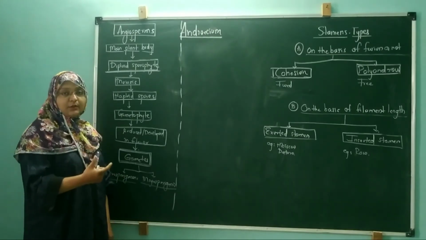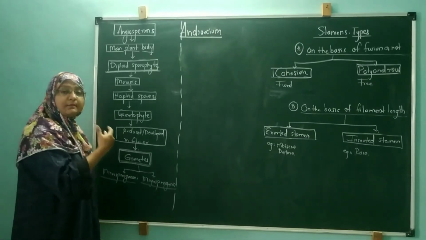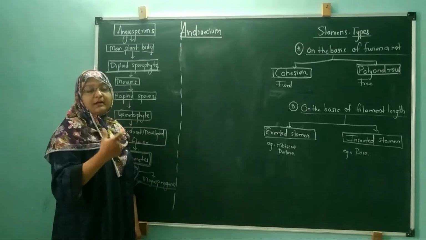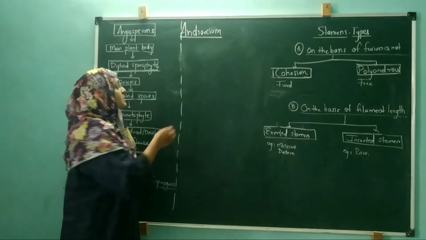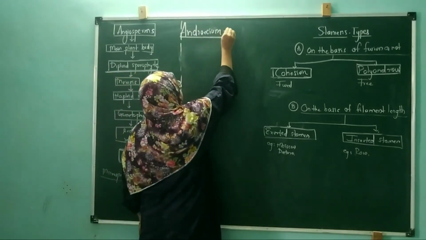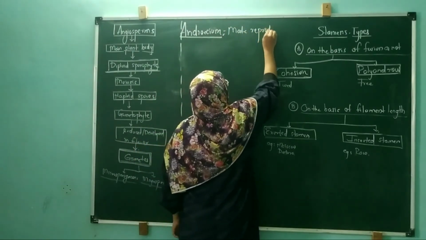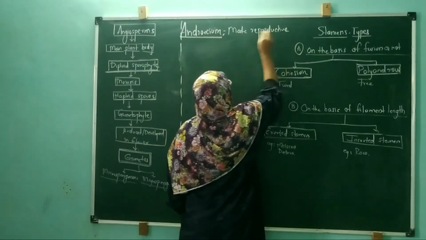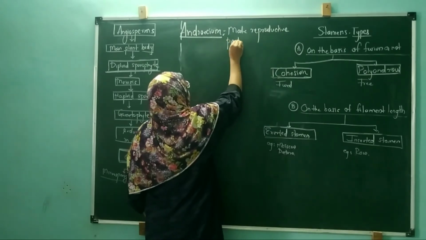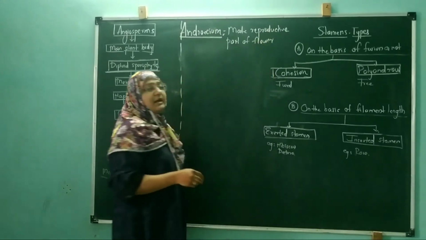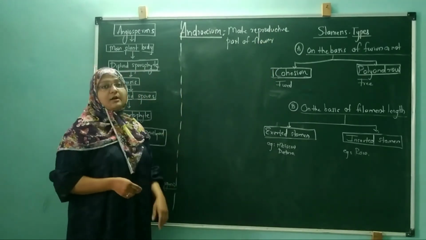These androecium and gynoecium get developed into the male part and the female part respectively. So androecium is nothing but the male reproductive part of the flower. Androecium is the male reproductive part of the flower.